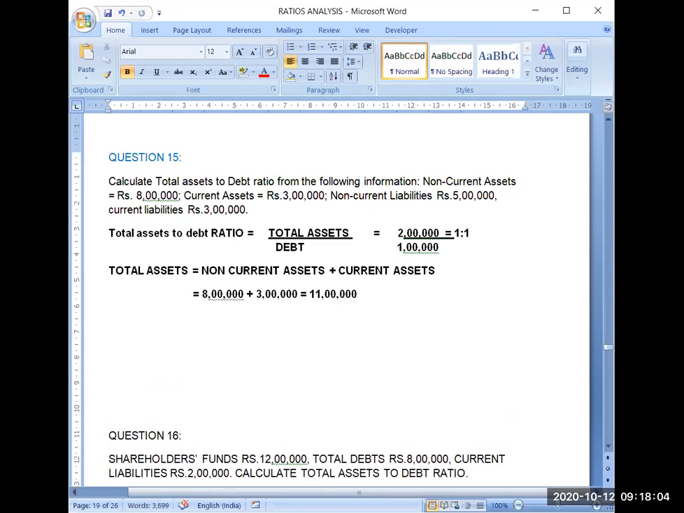Now coming to debt. The next amount I have to calculate is debt. So debt is actually non-current liabilities. Here no other information is given, so non-current liabilities are your debt. That's why your debt will be 5 lakh.